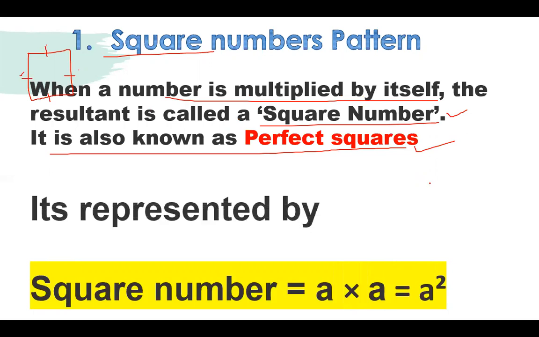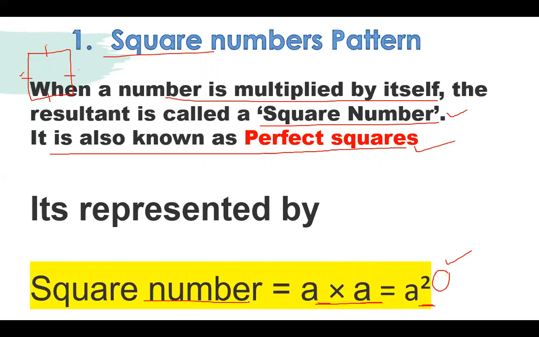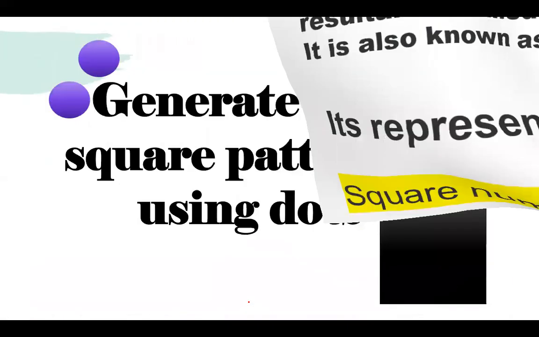We will represent the square number by a into a. It means that the same number has been multiplied 2 times. Then we will write a square. It means that the number at the top of the letter gives me the square. This 2 means you have to multiply the bottom number 2 times. You will get the square of it. This is how we represent the square number in the form of numbers only.